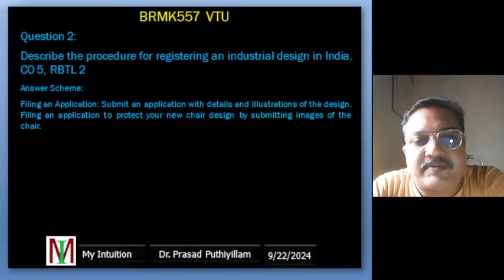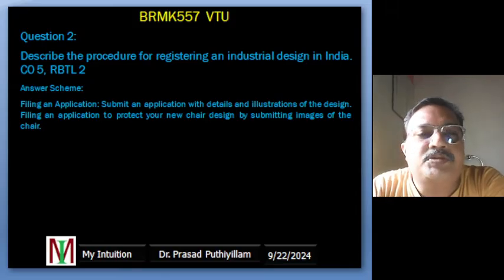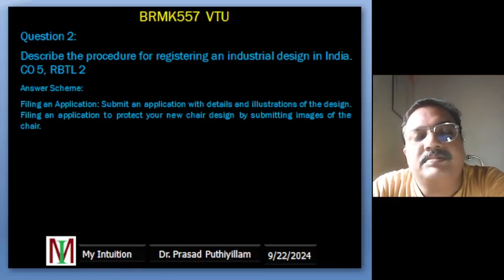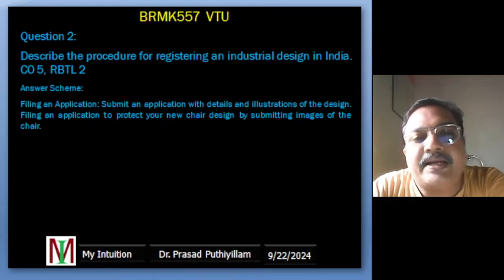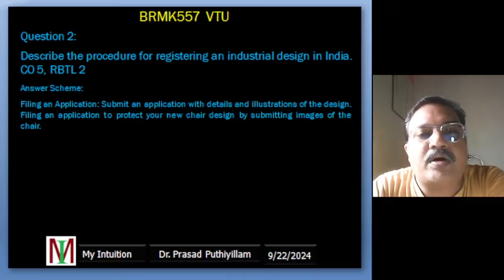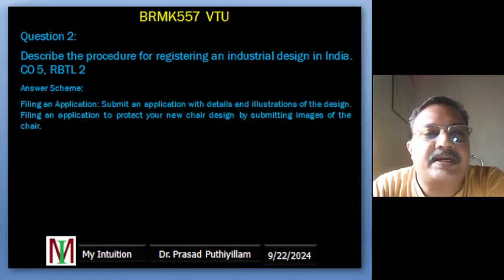This is the first step to protect our design, that is filing an application with an appropriate government office. We need to provide the detailed information about the design, and it includes drawings or images, and it shows how the design looks. So this helps others to understand exactly what we are trying to protect.